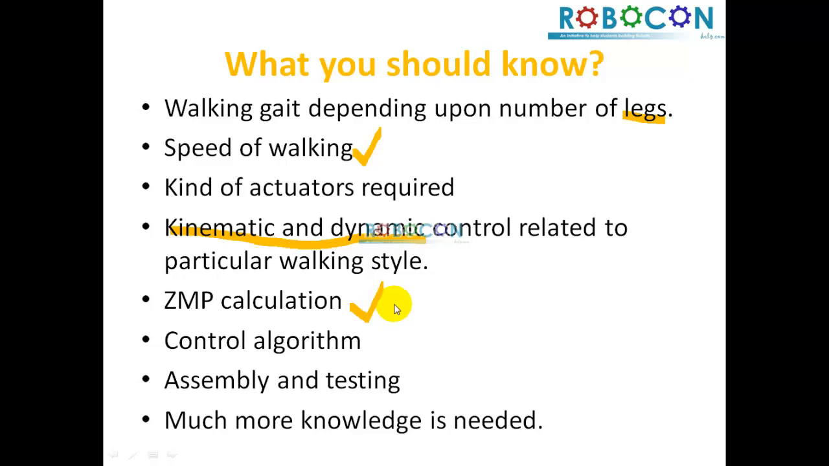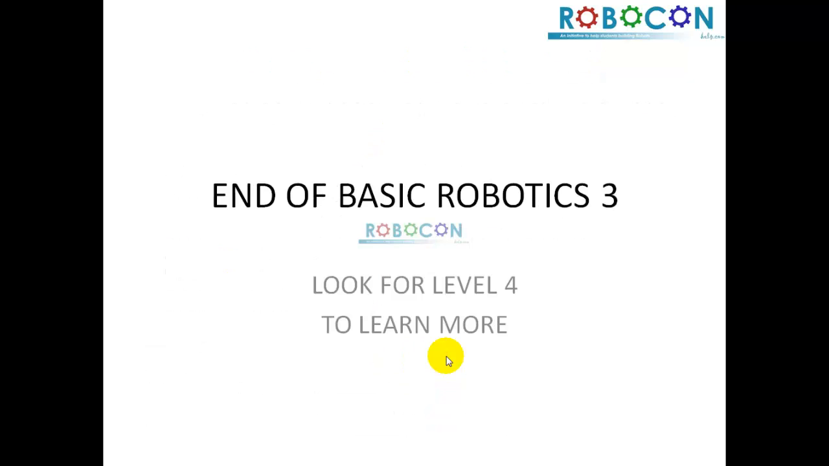After you have been able to figure out all these calculations, the important aspect is how to design the control algorithm, then assembling and testing. Much more knowledge is required in this field, like a basic understanding of human structure or animal structure, and a lot of insight is required, which is available only after a good amount of research. So this brings us to the end of basic robotics level 3. Here we have learned basically what one should know before getting into legged robotics.